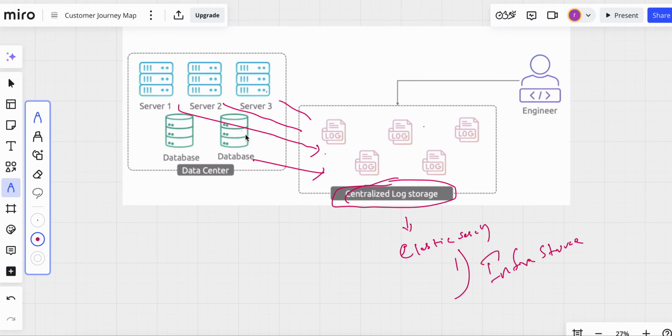When we say infrastructure, it can monitor your machine. It will monitor the CPU, it will monitor the RAM, and it will monitor the system logs: who has logged into the machine and who has logged out of it. Each and everything will be logged, and those logs can also be sent to Elasticsearch.